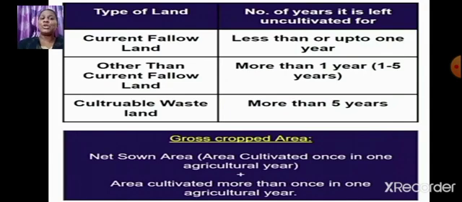Let us revise gross cropped area. Net sown area we have already learned: area cultivated once in one agricultural year. So what is gross cropped area? Net sown area plus area cultivated more than once in one agricultural year. So when we add net sown area and the area cultivated more than once in one agricultural year, we get gross cropped area. I hope it is clear, students.